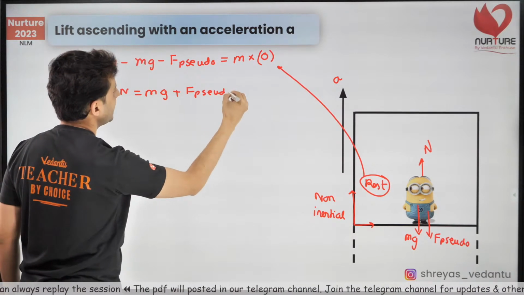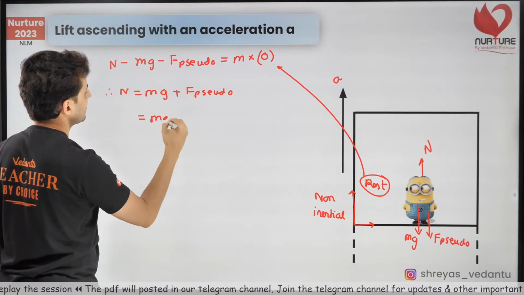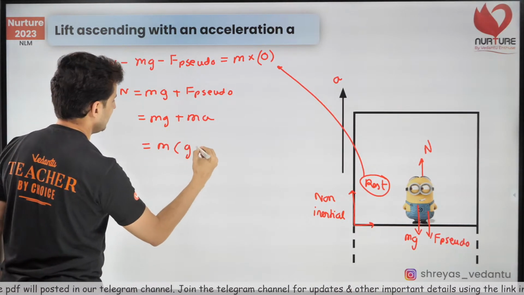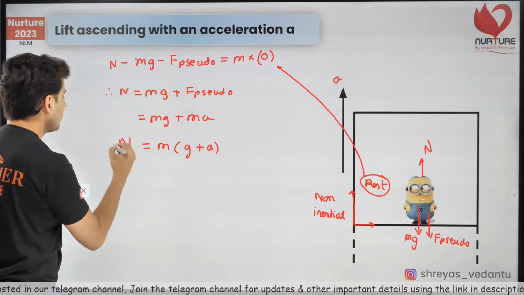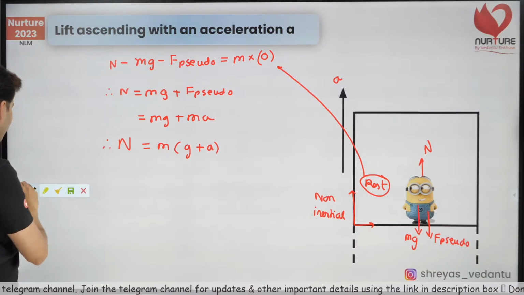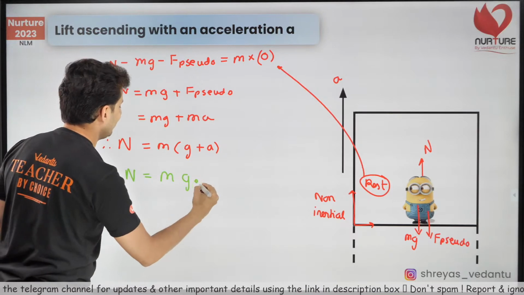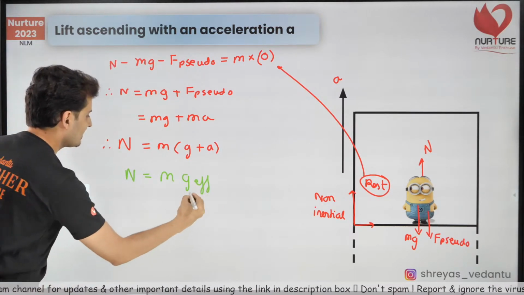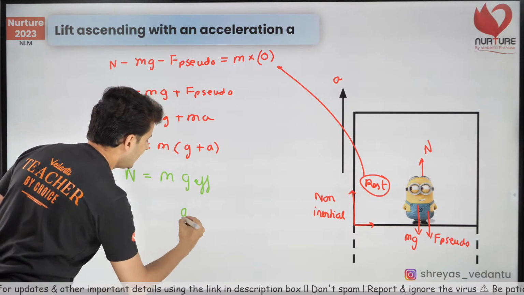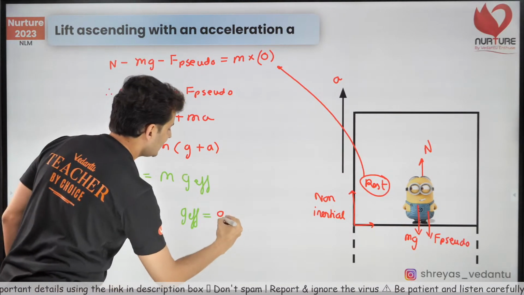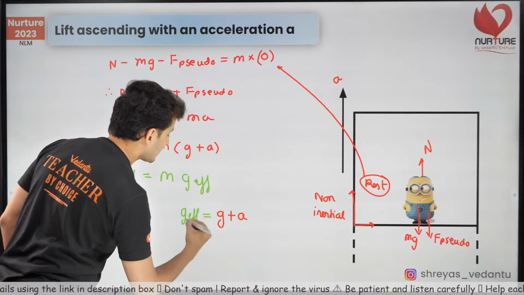You can see it is bigger than normal, and pseudo force will be mass into acceleration, so it is m into g plus a. So guess what? I can also write this down as normal is equal to m into g effective. So what is this g effective? This g effective in this situation turned out to be g plus a. This is more.